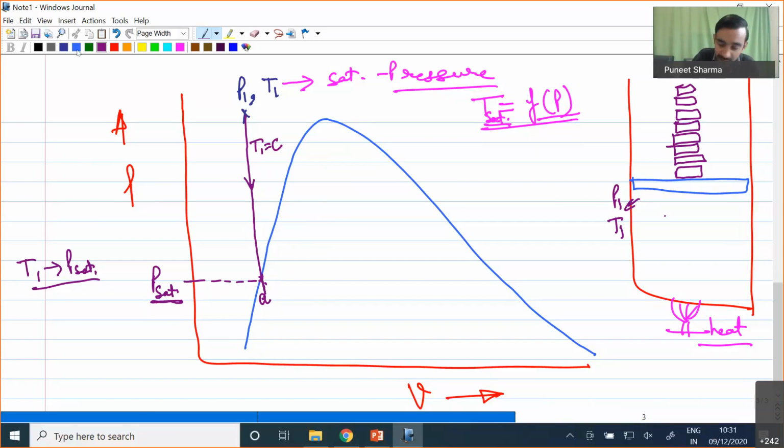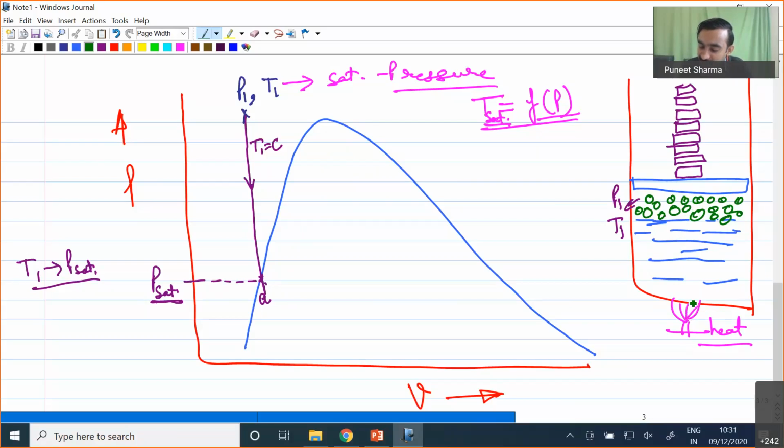So what I am saying is that over here I have some liquid, and some of the liquid has started converting into vapor in order to increase the pressure and maintain it at the value of T saturation. If we have this phase transition from liquid to vapor phase, in order to maintain temperature at a constant value, we have to provide a certain amount of heat.